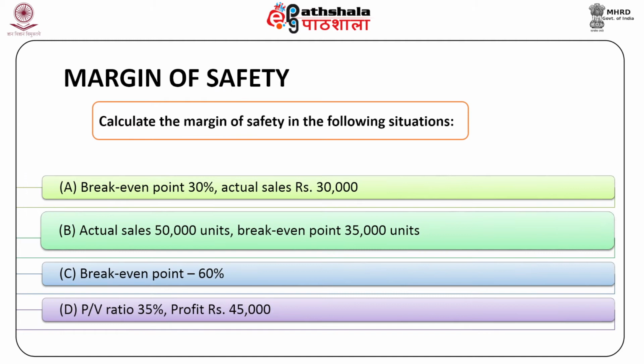Now, we can discuss an example. Calculate the margin of safety in this situation. Break-even point is 30%, actual sales rupees 30,000. Actual sales 50,000 units, break-even point 35,000 units. Then break-even point is 60%. PV ratio 35% and profit rupees 45,000.